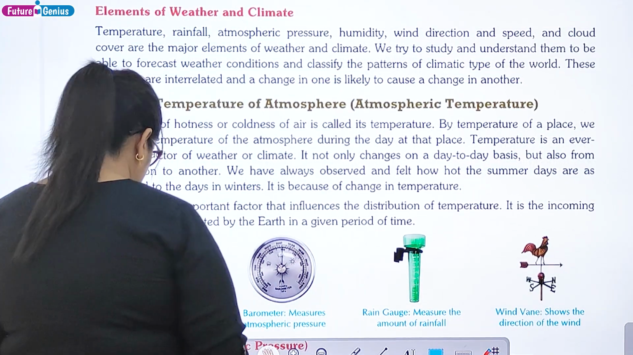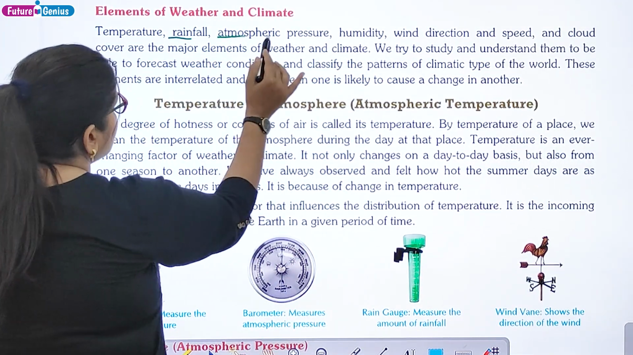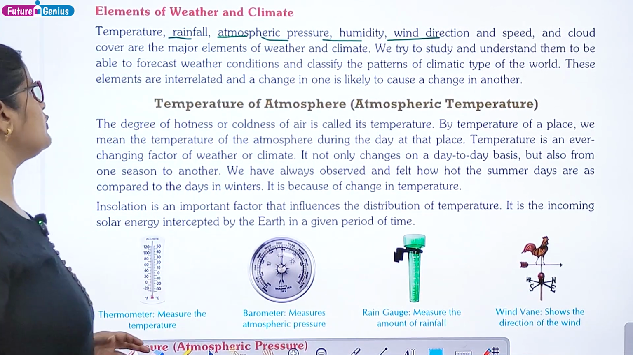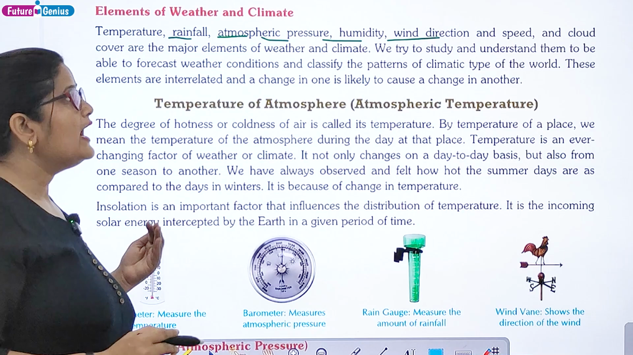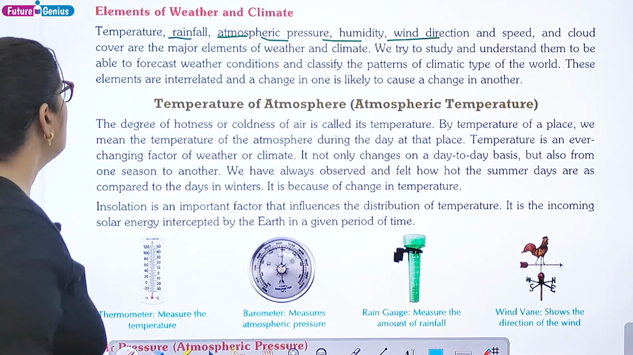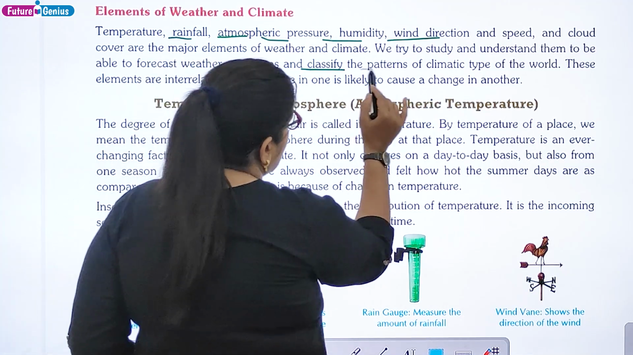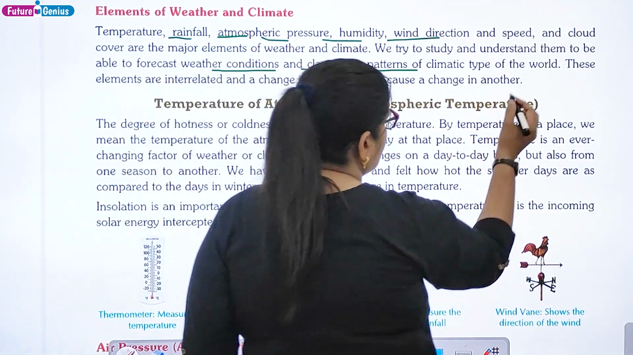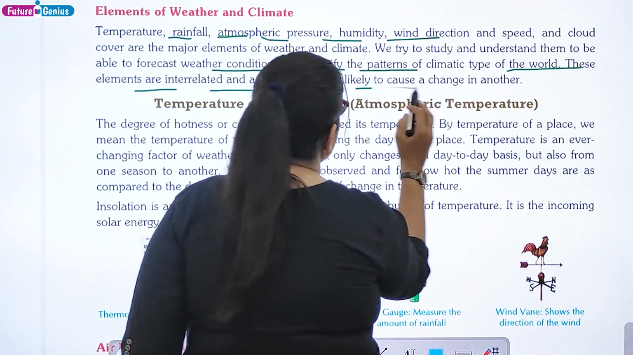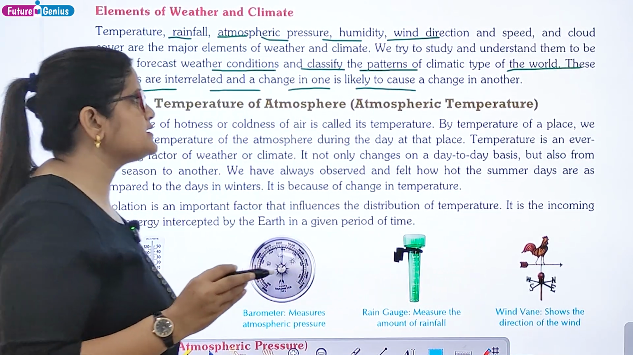Elements of weather and climate. Temperature, rainfall, atmospheric pressure, humidity, wind direction and speed, and cloud cover are the major elements of weather and climate. So, we try to study and understand them to be able to forecast weather conditions and classify the patterns of climatic types of the world. So, these elements are interrelated and a change in one is likely to cause a change in another.